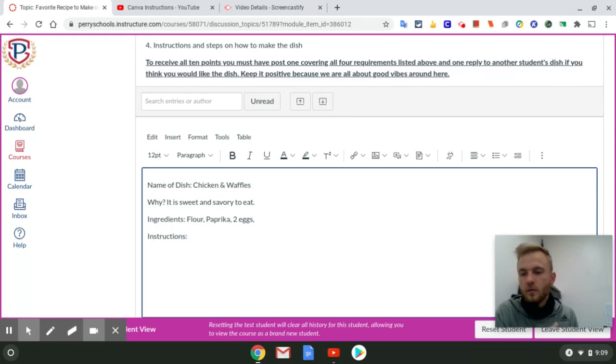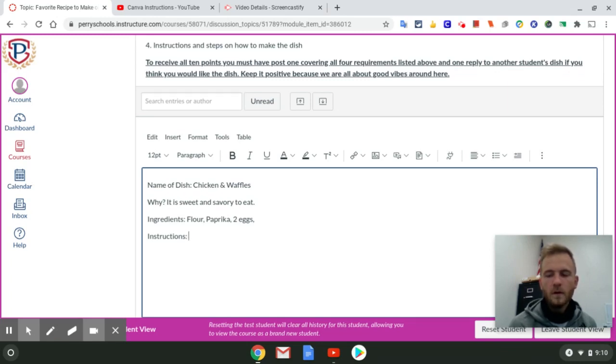Now you can look this stuff up if you don't know how to make it, or you can ask a guardian, parent, uncle, grandma, grandpa, whoever. If they want to help you out with this, please feel free to ask them. Reach out to them. I'm sure they'd be happy to talk to you about how to make something. So it gives you a chance to talk with them and build some more relationships.